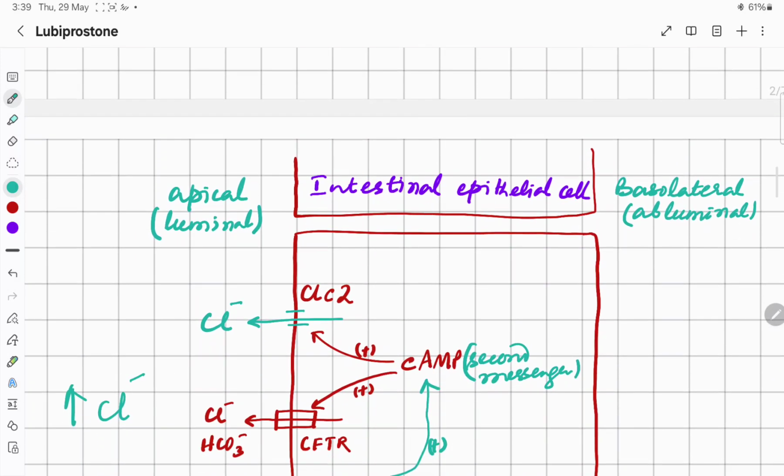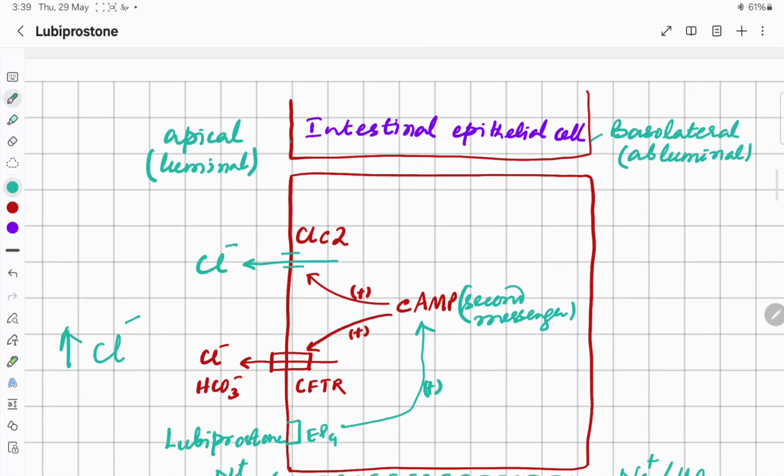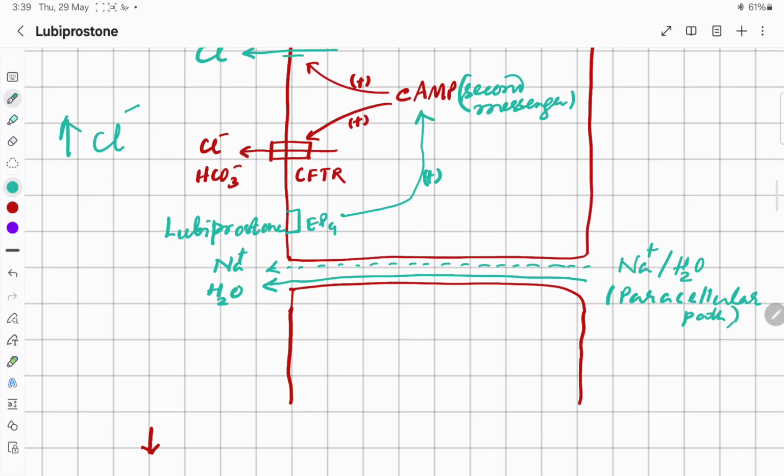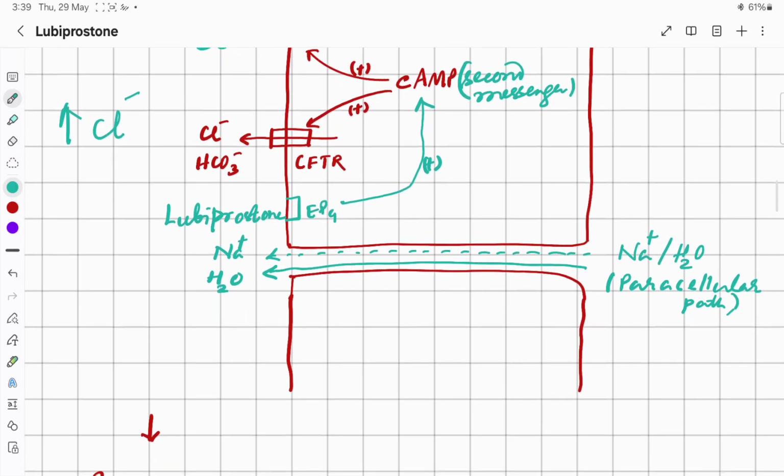So this is the apical membrane, and this is the basolateral membrane or abluminal membrane. Because of the increase in chloride concentration, which is an anion, there will also be flow of sodium, the positive charge, and there will also be flow of an isosmotic equivalent of water.